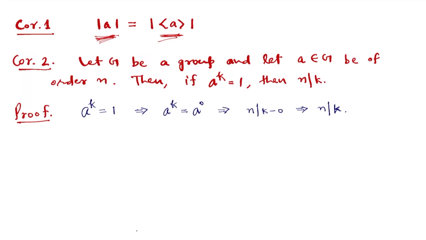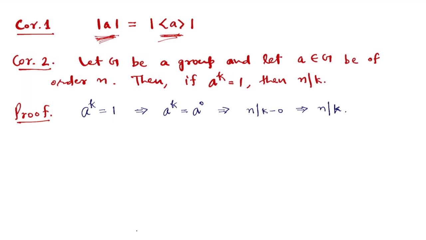And if a is of finite order, then it has exactly n distinct powers if its order is n. And we have also seen in the theorem that the cyclic group generated by a, or the distinct powers of a, are n in number. So in the finite case also, the order of a and the order of the cyclic group generated by a both are the same.